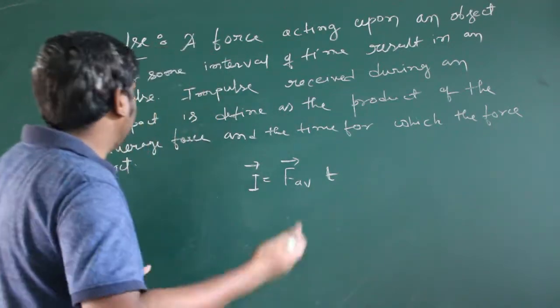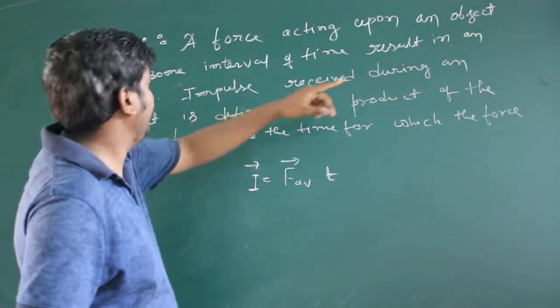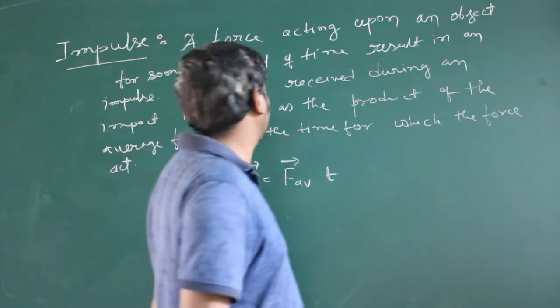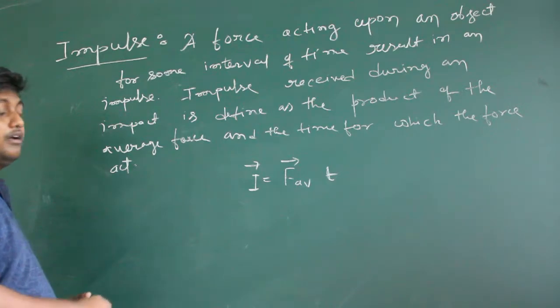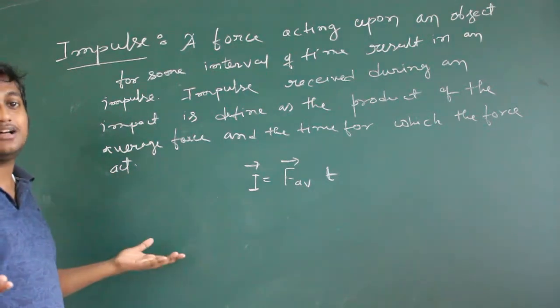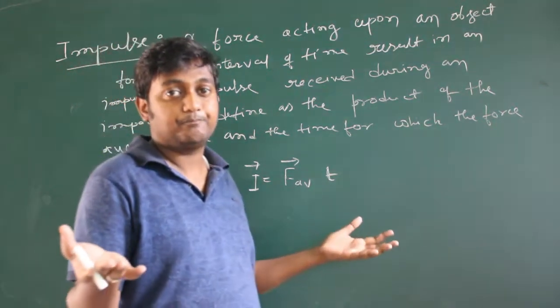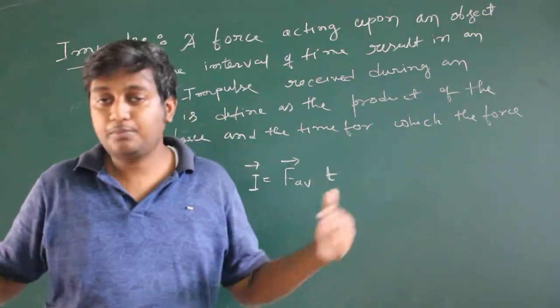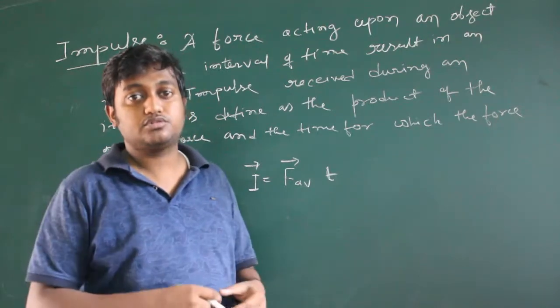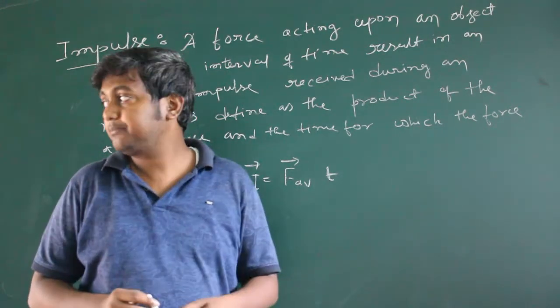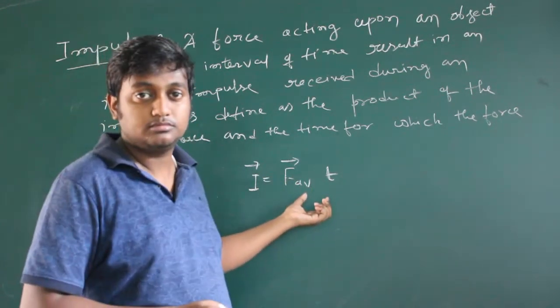Again, we can define the impulse as the impulse received during an impact is defined as the product of average force and time for which the force acts. Why do we take the average force? Because the time of impact is very small. So for a small time, we cannot measure the exact force at that time. That's why we have taken the average force.